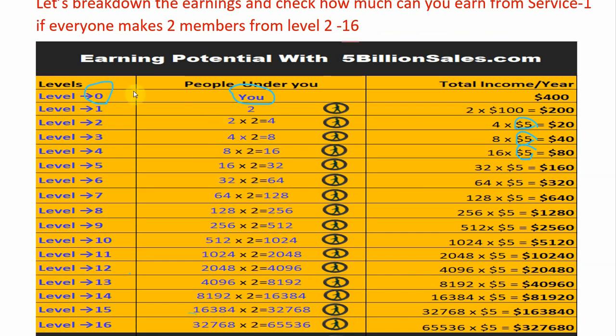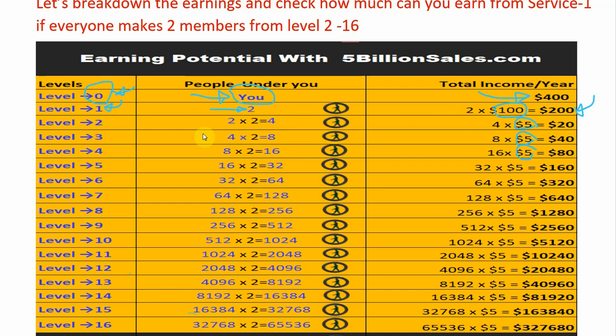At level 0, you will be the only one. At this level you will get $400 per year for using the internet and generating data. After level 0, the next level will be level 1. You will get $100 yearly for each person you introduce or sponsor at this level. If you sponsor 2 persons or affiliates, then you will get 2 times 100 equals $200 at level 1.